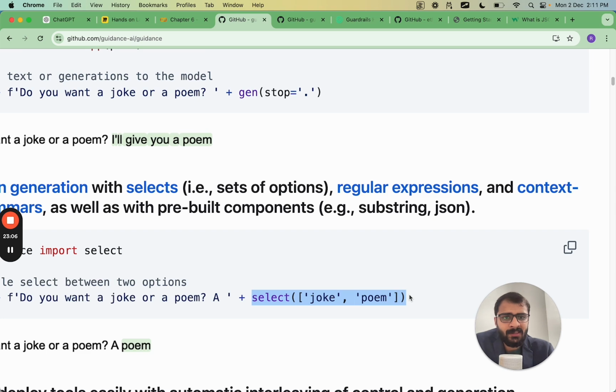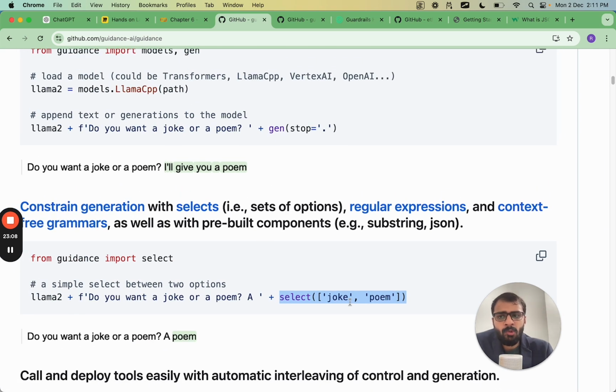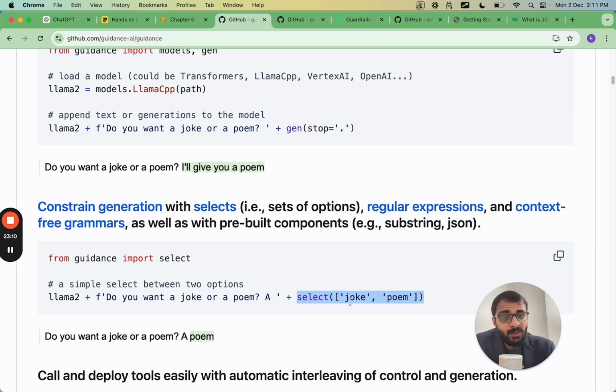Here we can say select between a joke or a poem. Then the generation will be constrained. So then the large language model will either say joke or it will say poem. It will not say anything else. So here you see, do you want a joke or a poem, and then the output is a poem.